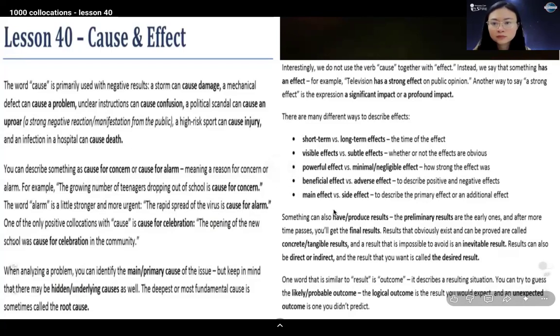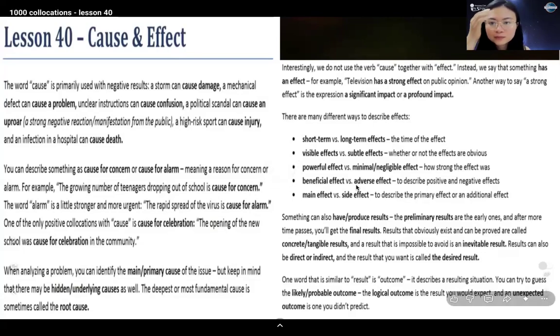Interestingly, we do not use the verb cause together with effect. Instead, we say that something has an effect.